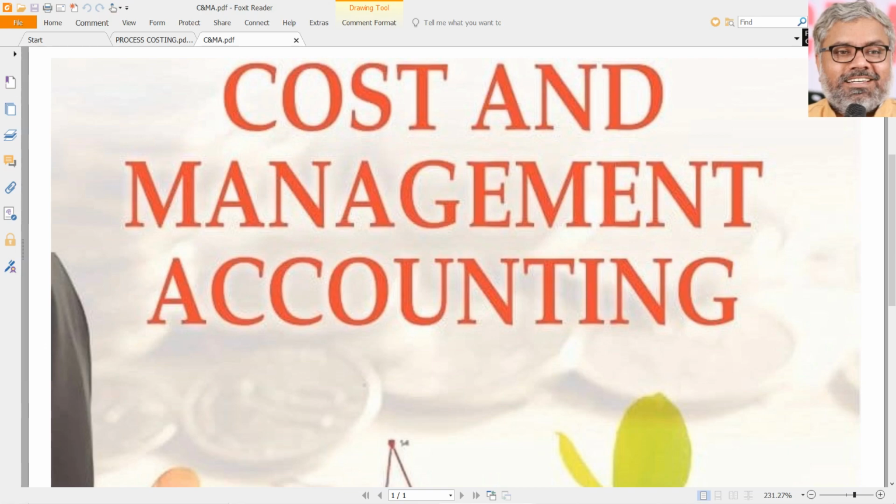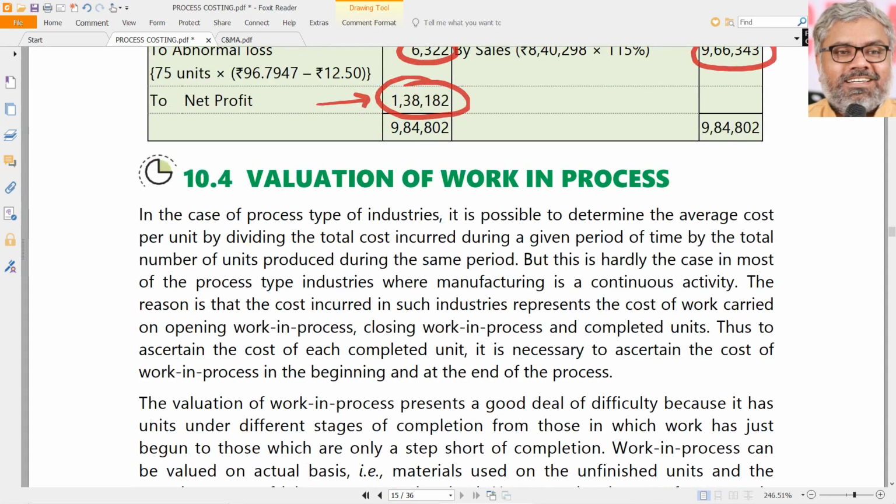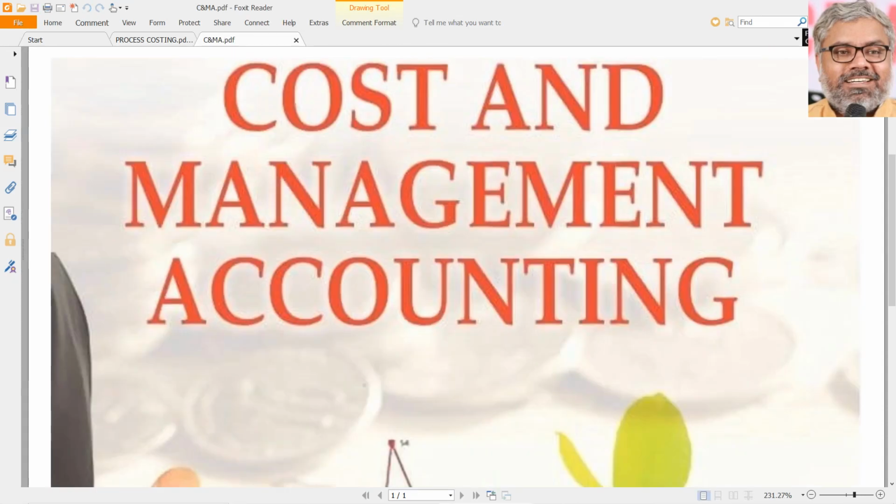But what was missing here? What was missing is stocks, basically. Particularly the work in progress. That is where the real challenge in process costing will come. That's what we will face in the next session, and we'll see how to value work in progress and how to calculate equivalent units, because work in progress means not completed units. If they are completed, then it's okay, but they are not completed. So how to calculate equivalent units, how to value work in progress.